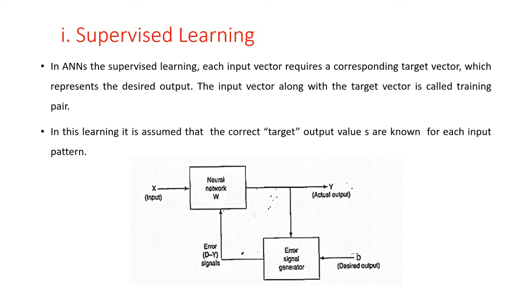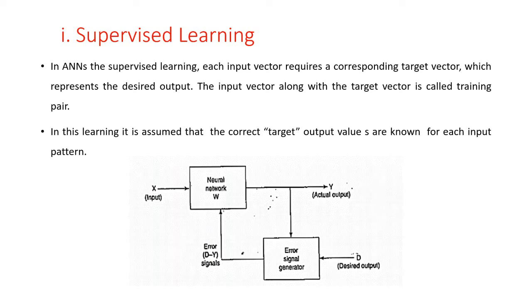A child works on the basis of the output that he or she has to produce. All these real-time events are involved in the supervised learning methodology.